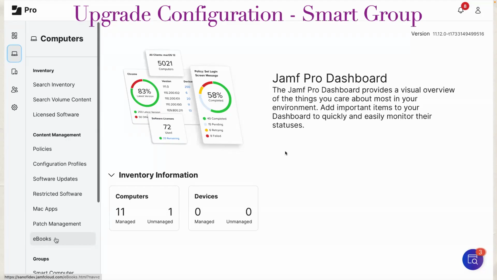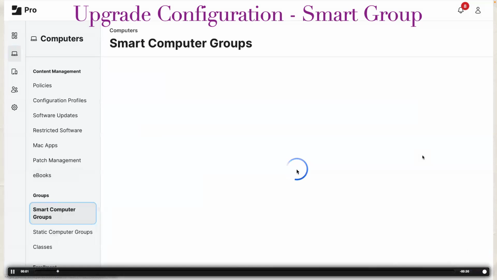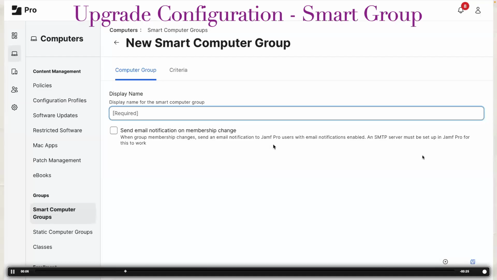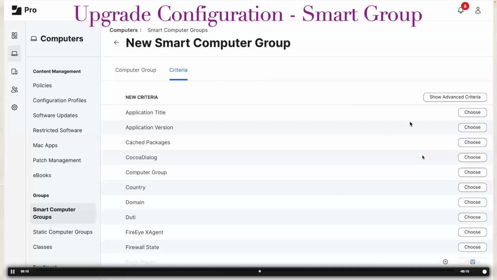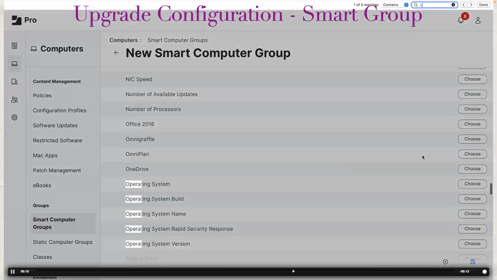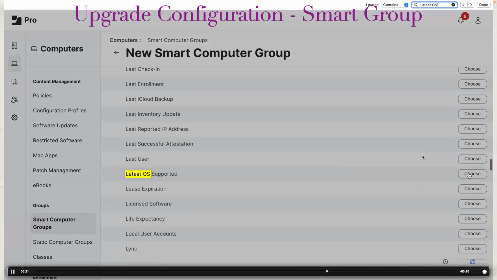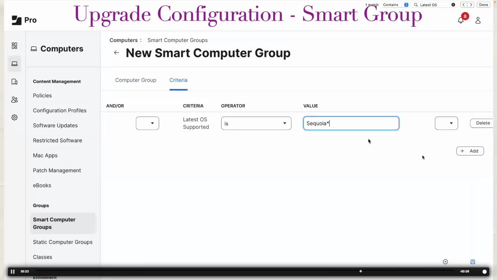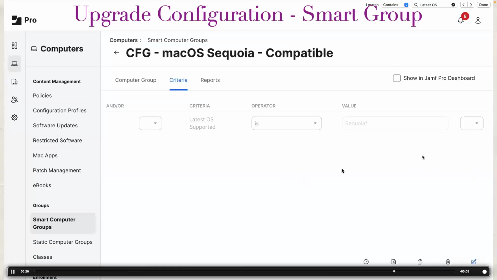So let's go to smart groups. We will create a new smart group. Give it a name. I give CFG hyphen macOS Sequoia hyphen compatibility because it is very easy to understand. Let's add the extension attribute, which is latest OS supported. And the value for Sequoia is Sequoia asterisk. So any Mac device which shows this value is actually compatible with Sequoia.